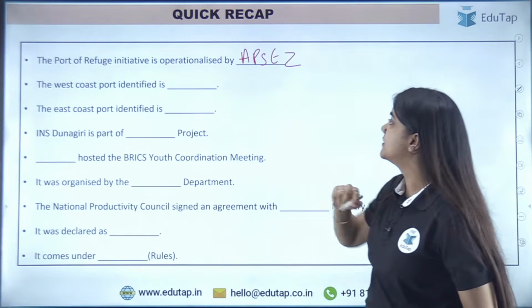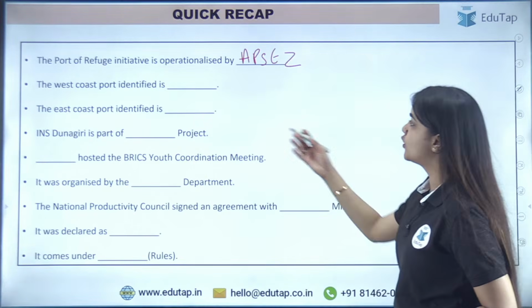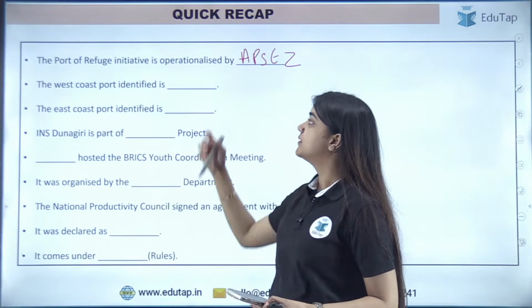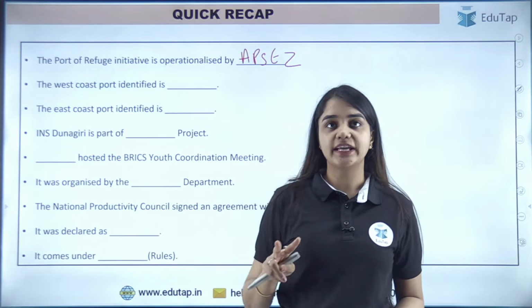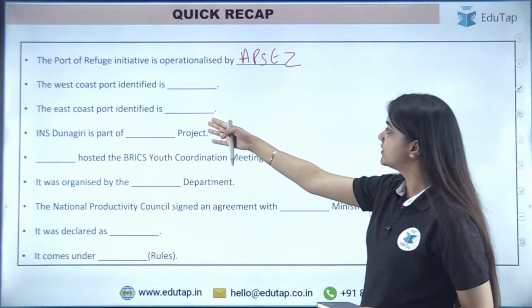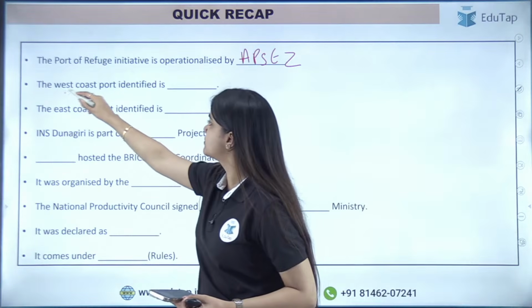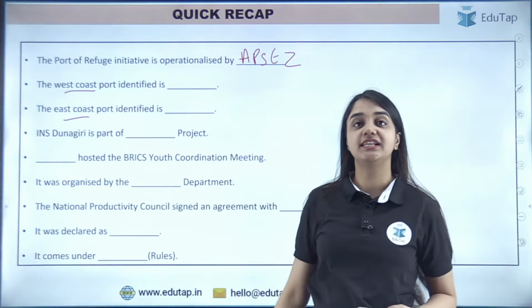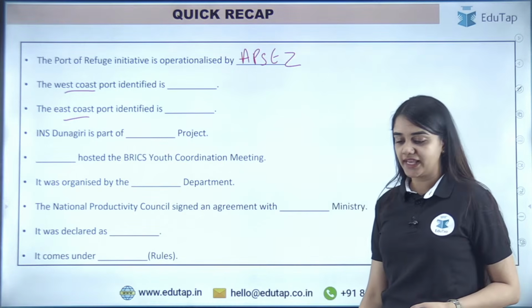Okay? Now moving on, West Coast Port, two locations are there of these ports. So what are the locations? What is the name of the port on the West Coast and the East Coast?